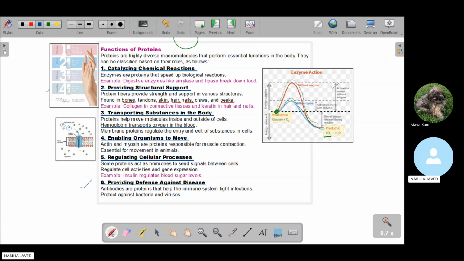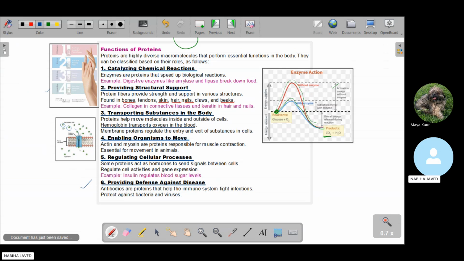They catalyze chemical reactions in the form of enzymes. They provide structural support in the form of collagen and keratin. They act as a transporting substance in the body, like hemoglobin transporting oxygen in the body. They work as contractile proteins responsible for muscle contraction, for example when we are running and walking. Another function is that they regulate cellular processes. Insulin is the best example.